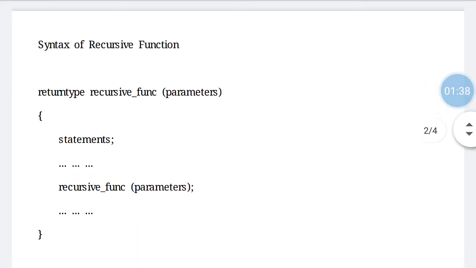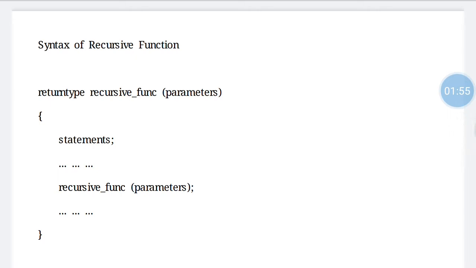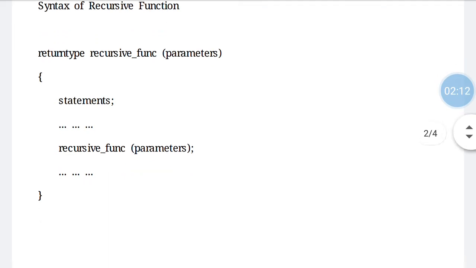So, this is the syntax of a recursive function. It is the same as a function. We have a return type, then the recursive function name, and then parameters. The only difference is in the definition part of the function, where we call the recursive function in the body of the function definition. So this is the syntax of using a recursive function in any program.